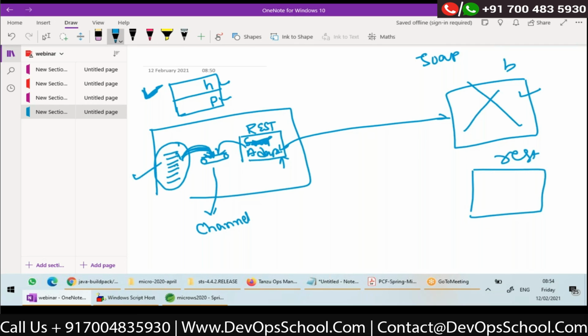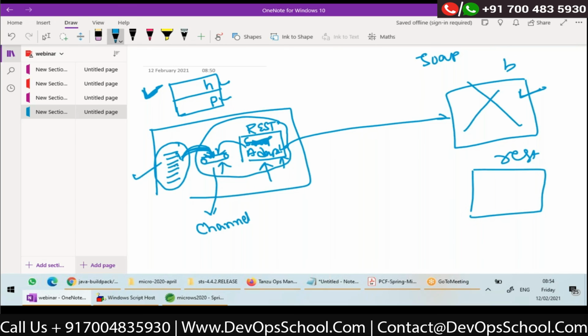So your code is logically decoupled from application B. Whether B is a SOAP application or a REST application or some other application, your code doesn't bother. Only in the configuration, the adapters may change. So that is the advantage of logical decoupling, and you can achieve it using channels and adapters, right?